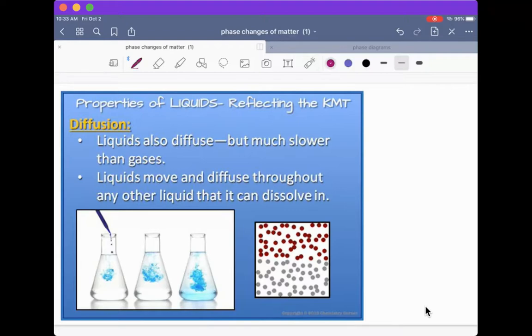So you learned about diffusion in biology, and what it is, and the reason it happens is because molecules have this energy of movement. They have this kinetic movement. So if this were a red liquid and we had this gray liquid here, we have two particle diagrams. Eventually, what's going to happen is the red and the gray are going to diffuse through each other so that it is evenly mixed throughout the entire container. Okay, so that's diffusion. So liquids do have a diffusion property.